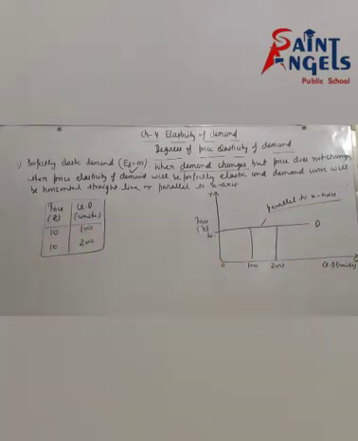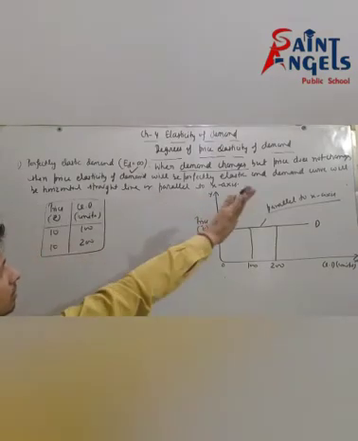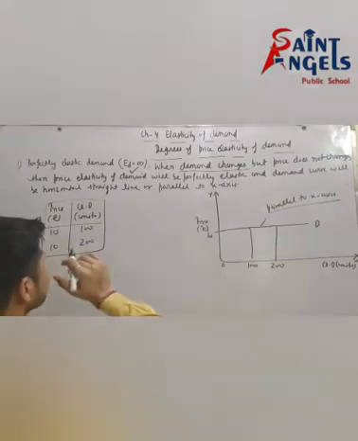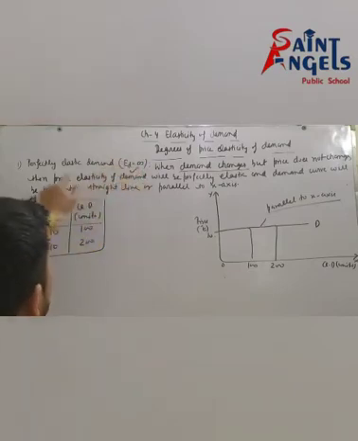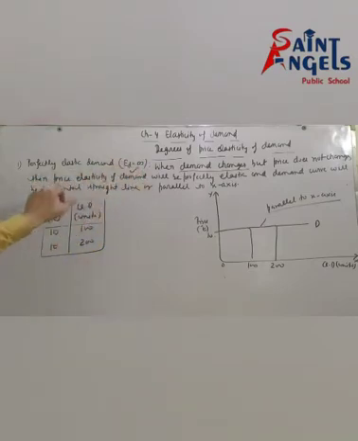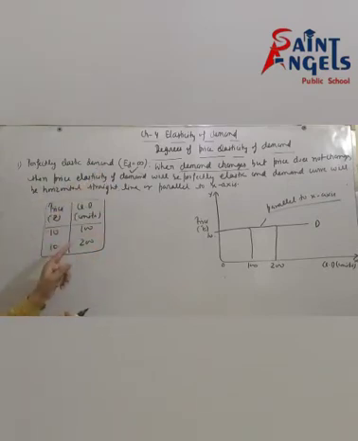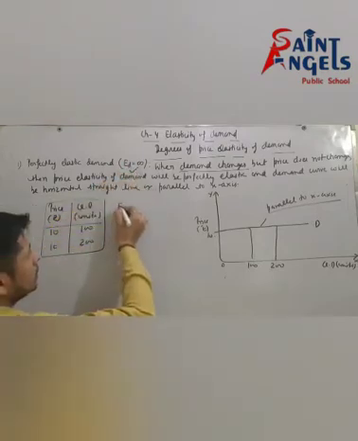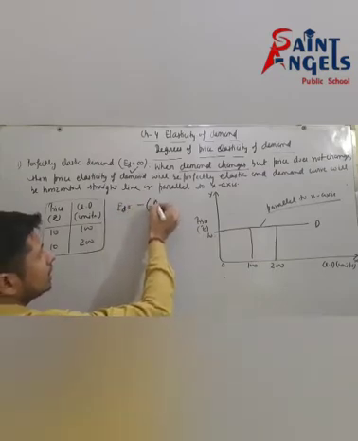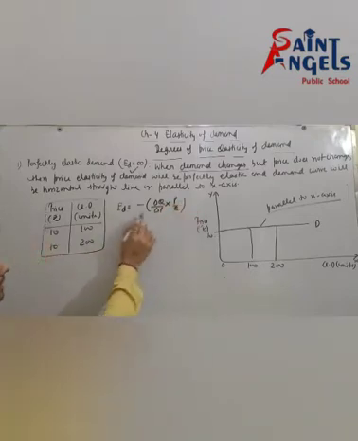I hope all of you know the meaning of a horizontal straight line parallel to x-axis. Now see, ED is equal to infinity in case of perfectly elastic demand. Now we will try to prove this, ED is equal to infinity, with the help of this formula. See, ED is equal to minus delta Q divided by delta P into P by Q. This is the formula of price elasticity of demand.